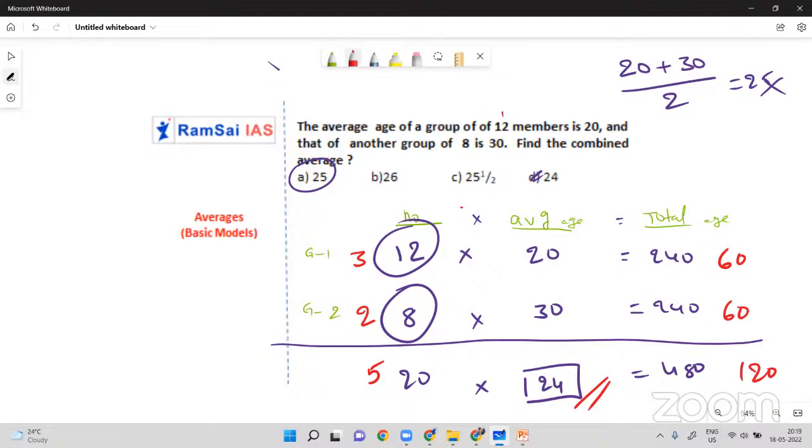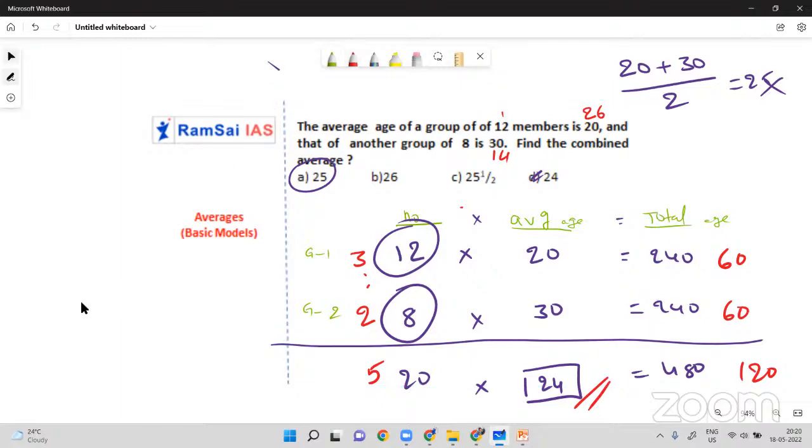There are 12 people in group 1 and their average is 26, and in another group of 8, the average is 14. Then 12 into 26, how difficult it is to calculate. 8 into 14, how difficult it is to calculate, yes or no? In that case, reducing to their ratio will make the question simple. Hope it is very clear.